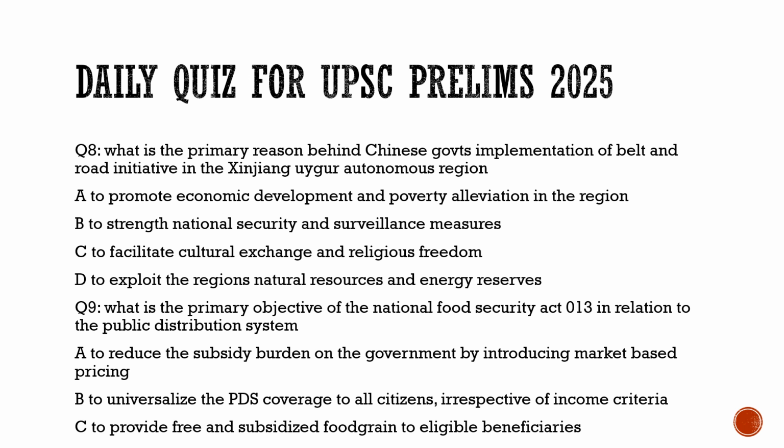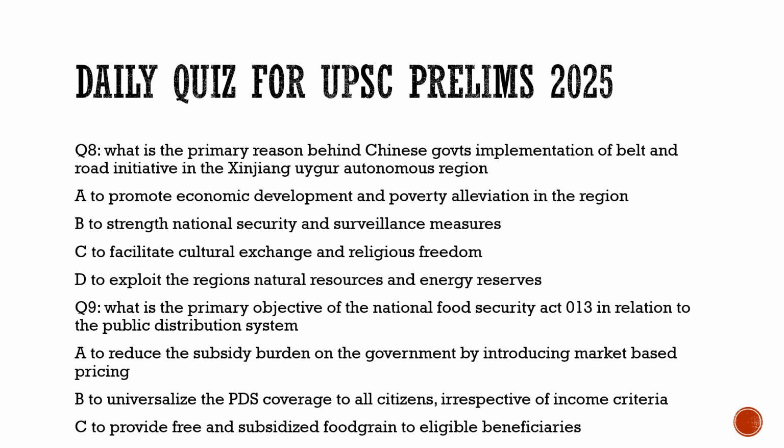Is it to promote economic development and poverty alleviation in the region? Let's keep it here. If it is China, then you can't expect poverty alleviation in the region. They are opposite to it. Second, to strengthen national security and surveillance measures. This seems correct option, but let's keep it here. Third, to facilitate cultural exchange and religious freedom, not at all. Option D, to exploit the region's natural resources and energy reserves.